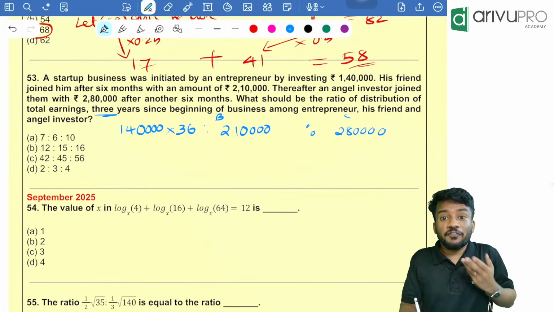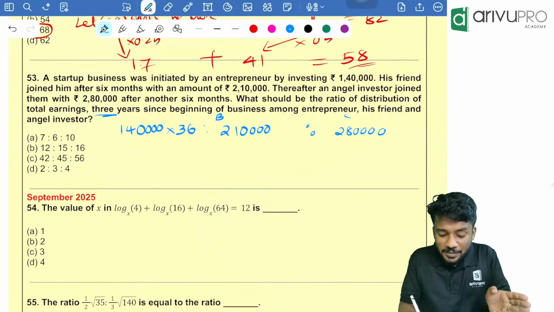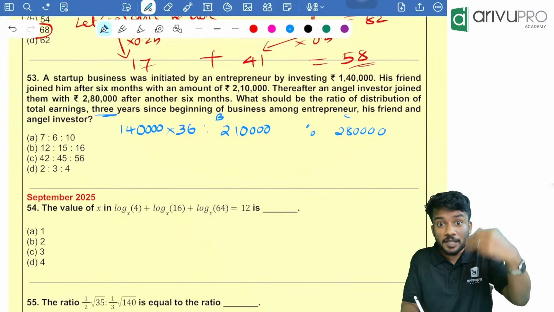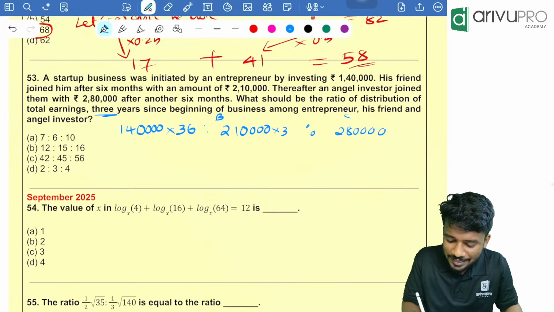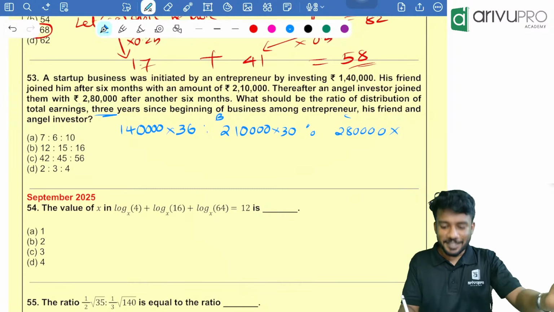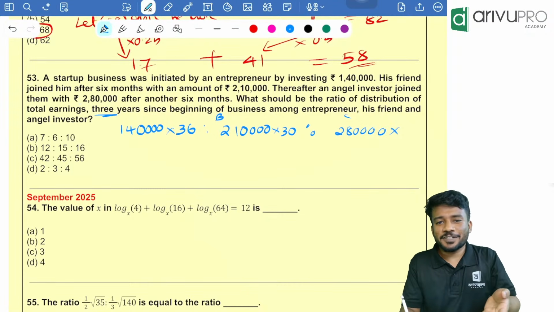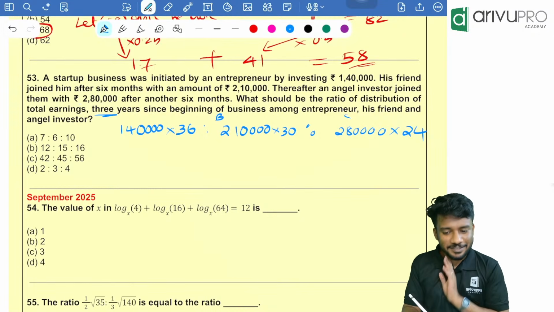Your friend joined your business after 6 months, so that person will be there for 36 minus 6, which is 30 months. Then another friend joins after another 6 months, so we reduce another 6. That is 24. So this is the ratio.